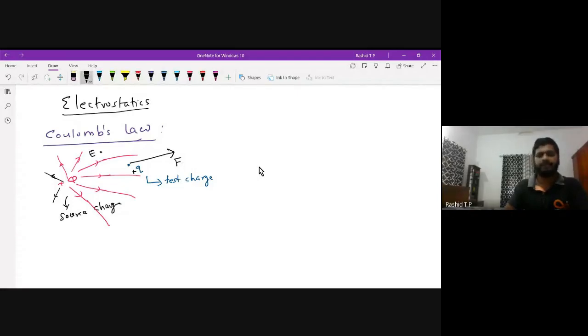Therefore, this F, the force between these two charged particles, is equal to 1 by 4 pi epsilon 0 Q1 Q2 divided by R square, where R is the distance between the two charges. If you are interested in writing in vector notation, it will be like this.